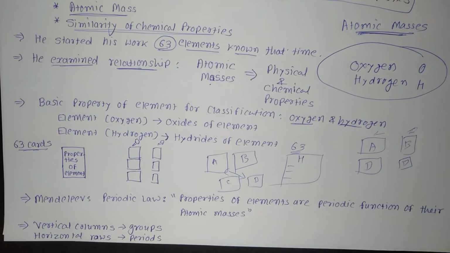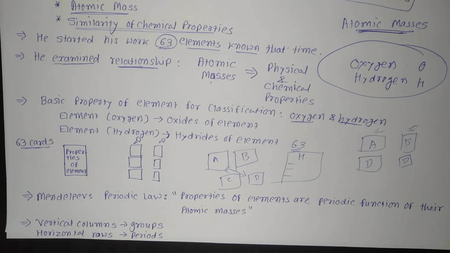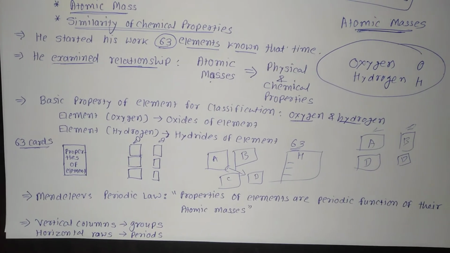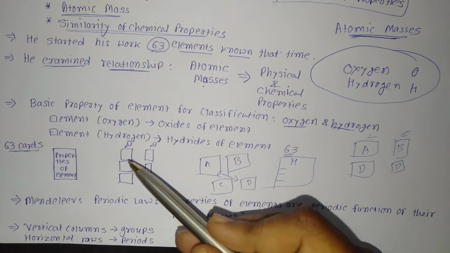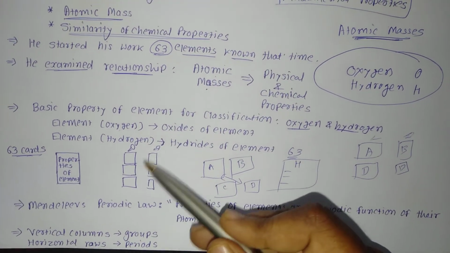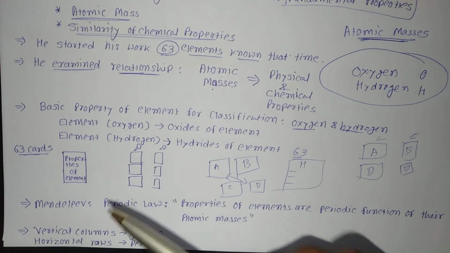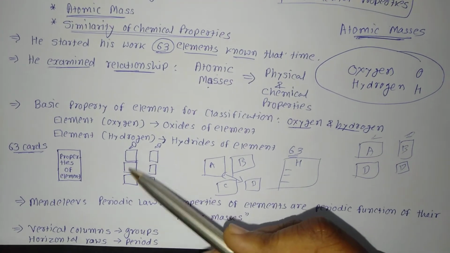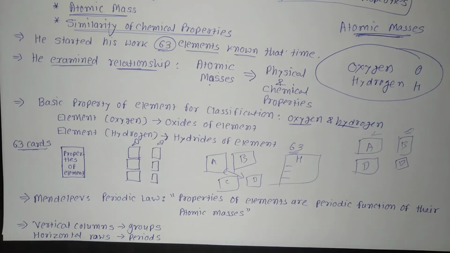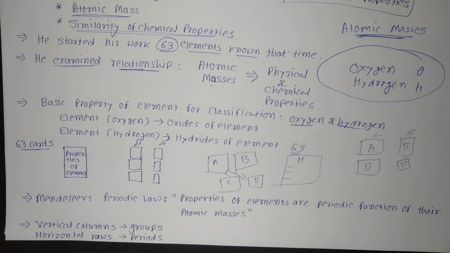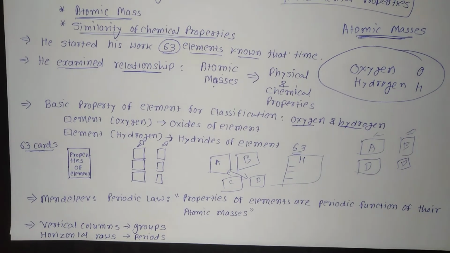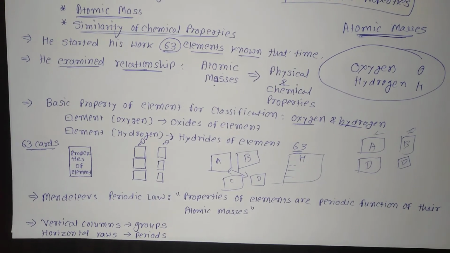He observed that most of the elements got a place in the periodic table and were arranged in the order of their increasing atomic masses. When he arranged this way, card 1, card 2, card 3, he found out that similar property cards are in a particular row, in an increasing order of atomic masses. It was also observed that there occurs a periodic recurrence of elements with similar physical and chemical properties. On this basis, Mendeleev formulated a periodic law.